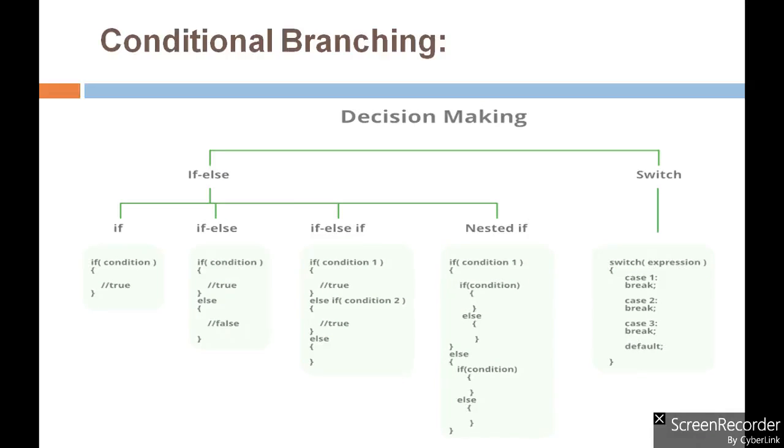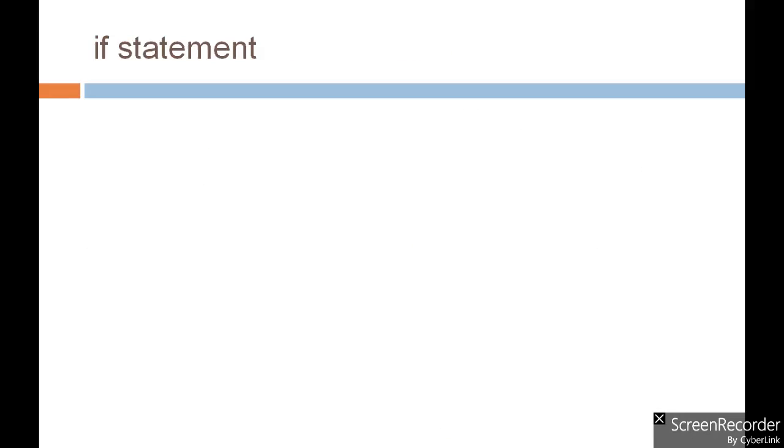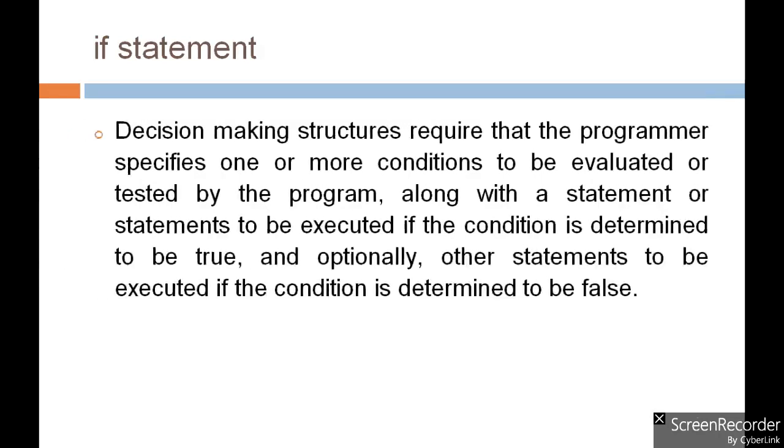Now let's see. These are the different forms of the if in decision making. First one is if, second if else, then if else if ladder, and at the last nested if. And another important part of conditional branching is the switch statement. So in today's session we will cover the if statement along with its different alternatives. Now let's see what is the if statement.